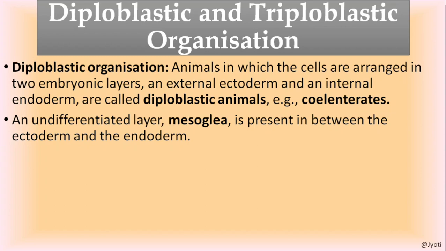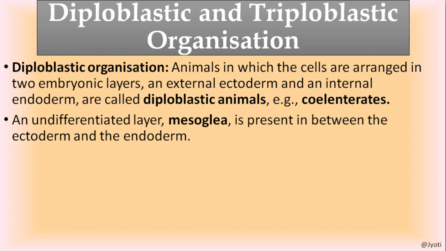That means the body wall of the organism is composed of two different layers of cells, and it is seen in case of coelenterates. In between the ectoderm, the outer layer, and the endoderm, the inner layer, there is a gel-like layer called mesoglea.